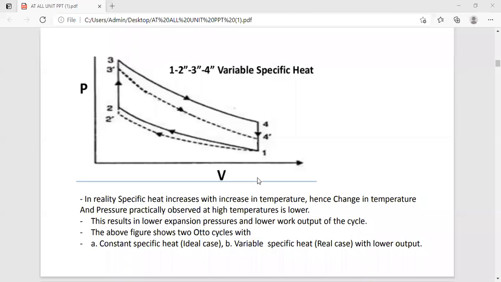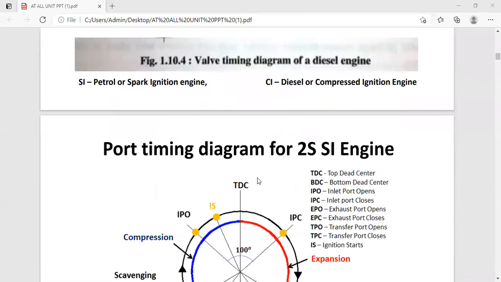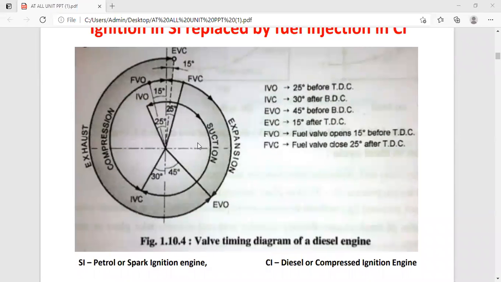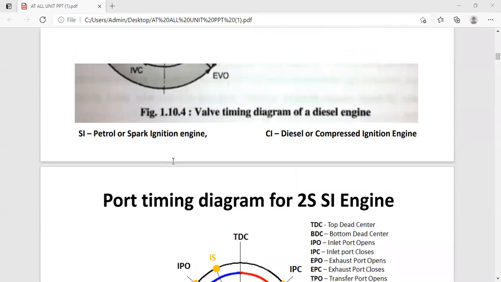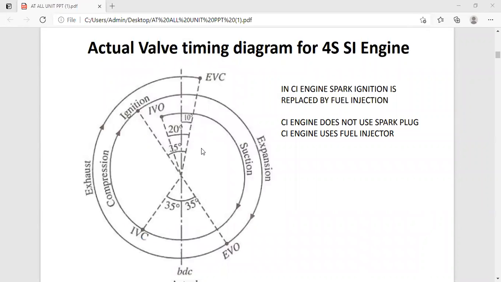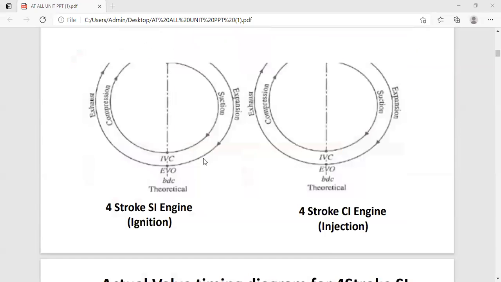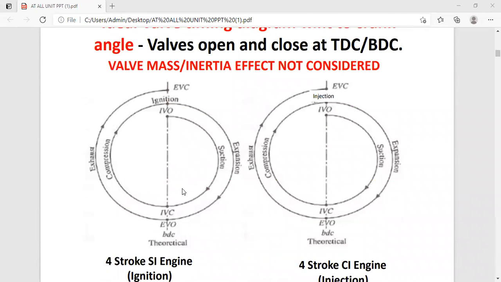We discussed this in the valve timing diagram, where we saw when the inlet valve or exhaust valve should open, and the opening and closing of these valves. Here the exhaust valve is assumed to open at bottom dead center in the ideal cycle, opening at BDC and closing at TDC.